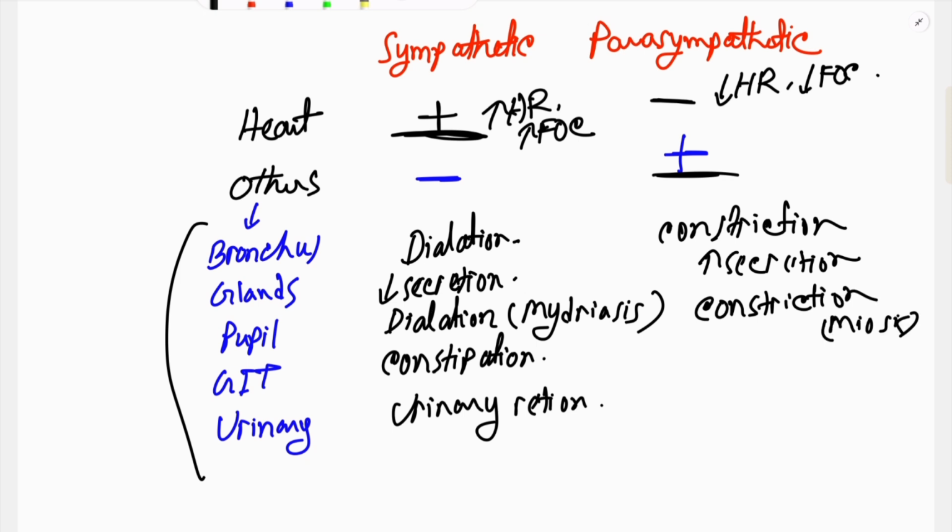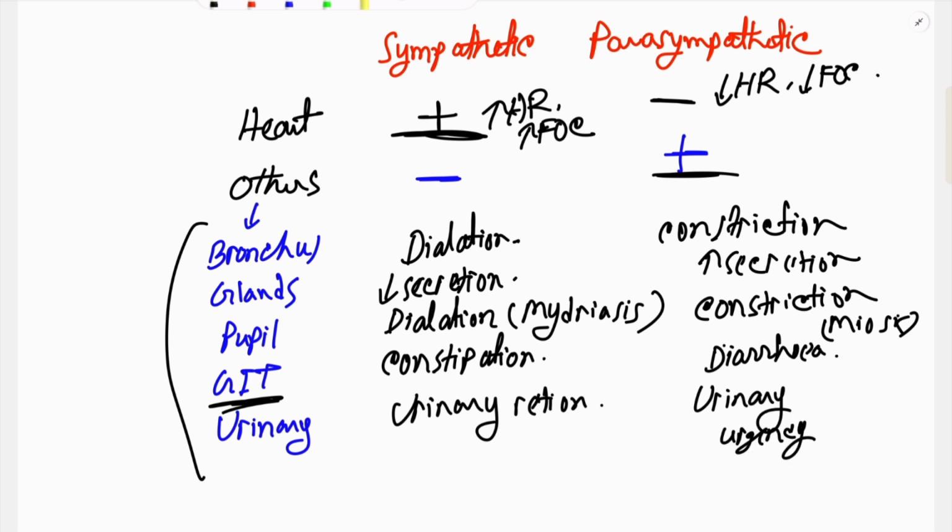When the gastrointestinal tract is stimulated, there will be contraction of the gastrointestinal smooth muscle and predisposition to diarrhea. And when the urinary bladder is stimulated, there will be contraction of the detrusor muscle and as a result there will be voiding of urine, which is also known as urinary urgency.